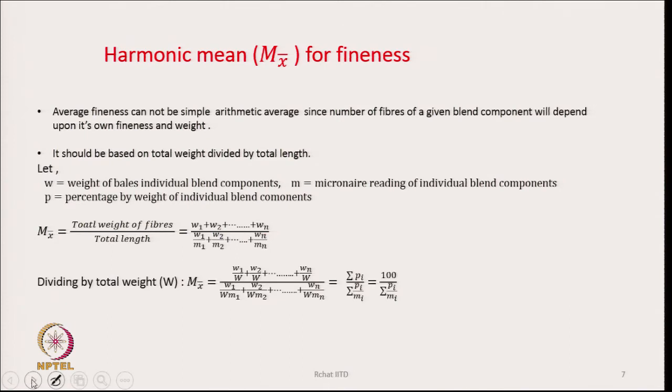And hence, if the relationship is like this, then if I divide both the numerator and denominator by the total weight on the right hand side, what do we get?